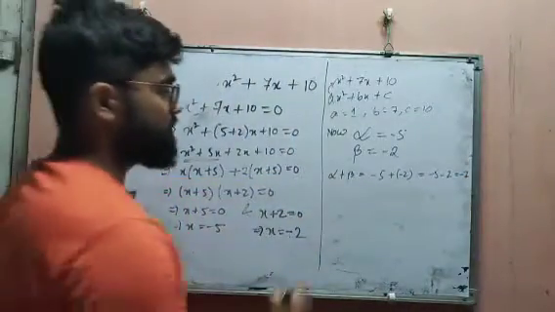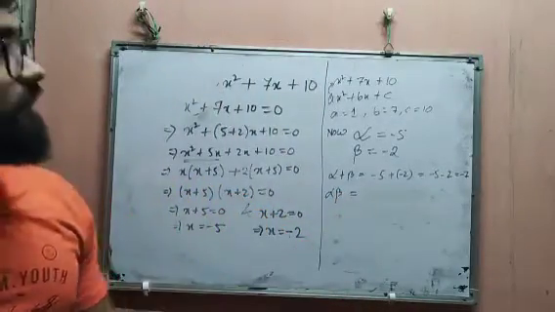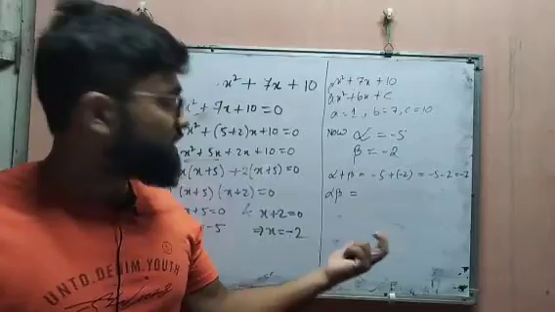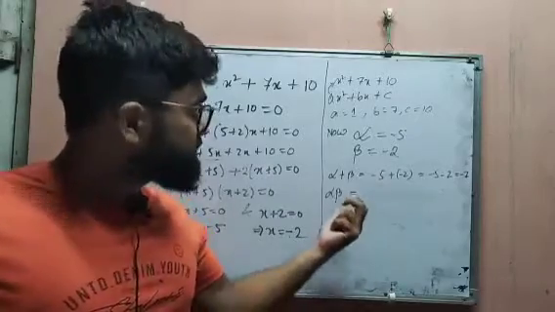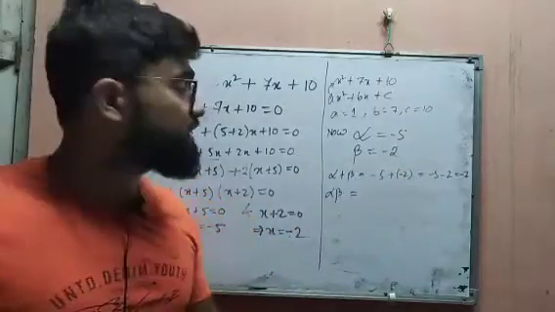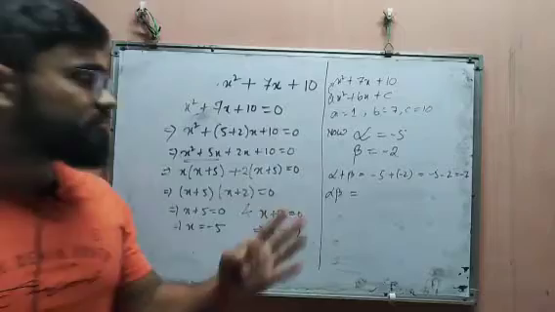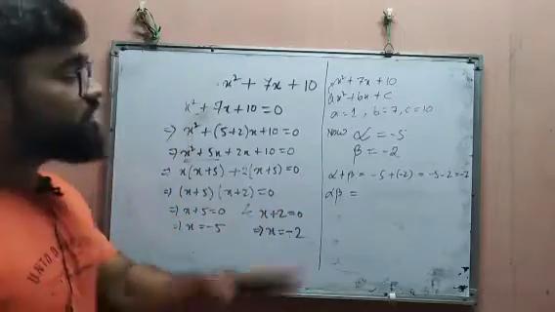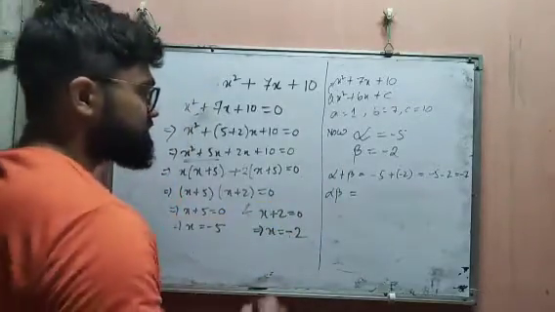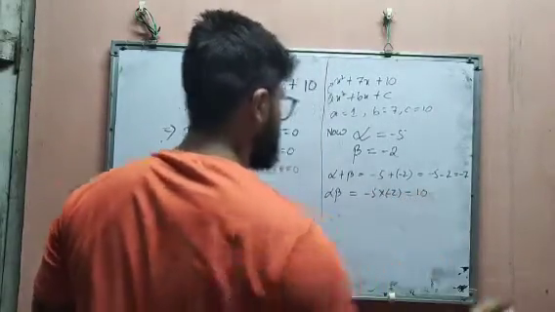Then product of the zeros, that is alpha beta. Do not be afraid of alpha beta, it is just a simple variable we are considering, because we are assuming alpha is minus 5, beta is minus 2. Why are we not taking these as x and y? Because already we are using x here. So to not get any confusion, I am taking alpha and beta. Okay, so alpha beta means what? Minus 5 into minus 2, that will be only 10. Okay.